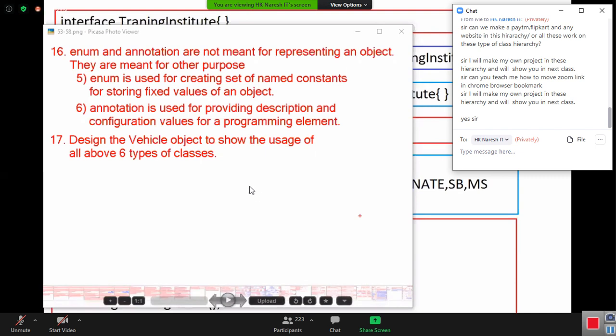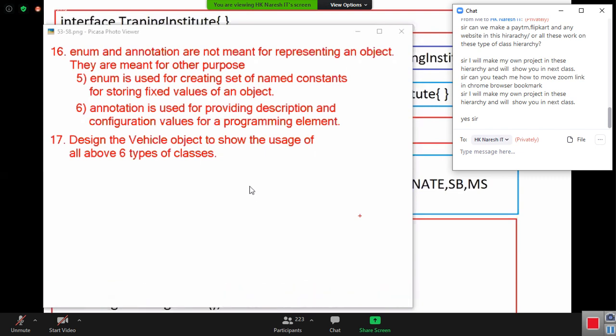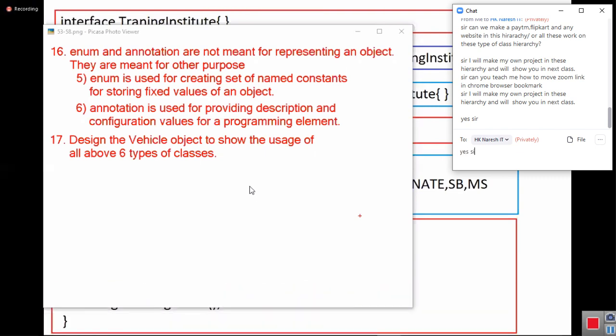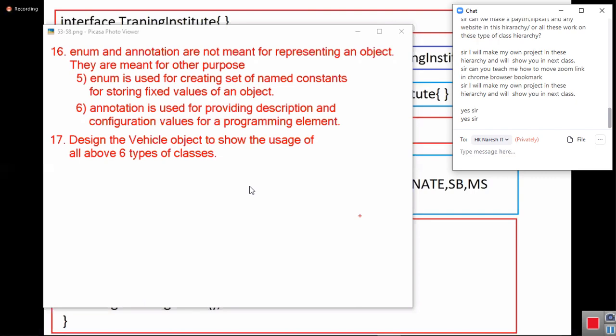Can you develop it? You have to think. Sit with yourself. Spend the time. Give some time to your mind to think. I want you to design the vehicle object by following all these things.